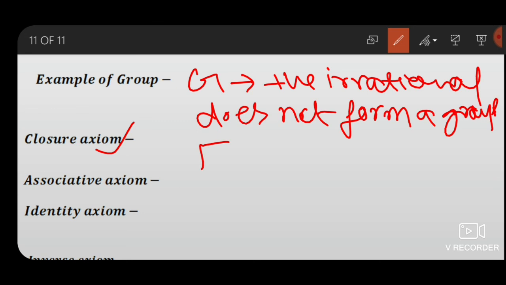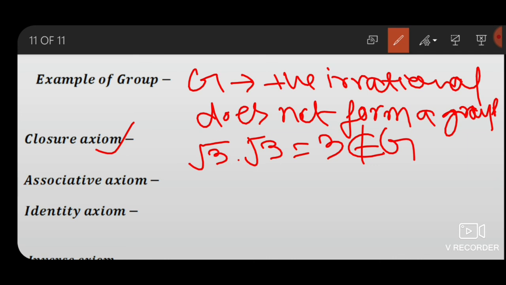Indeed, root 3 dot root 3 equals 3 does not belong to G, although one would notice that the other conditions in the definition of a group are satisfied here. So G, positive irrational numbers together with 1 under multiplication, does not form a group.